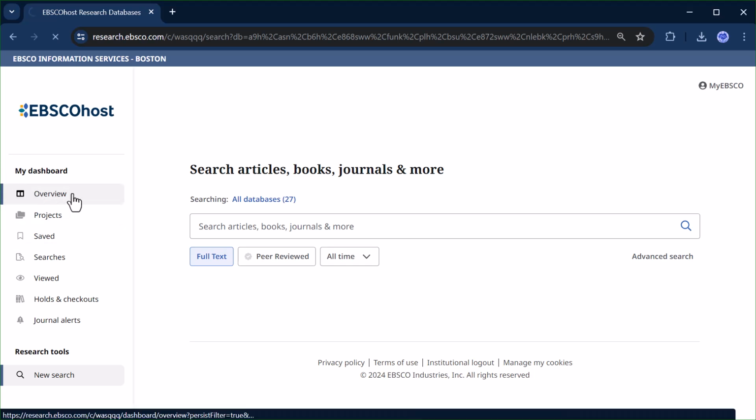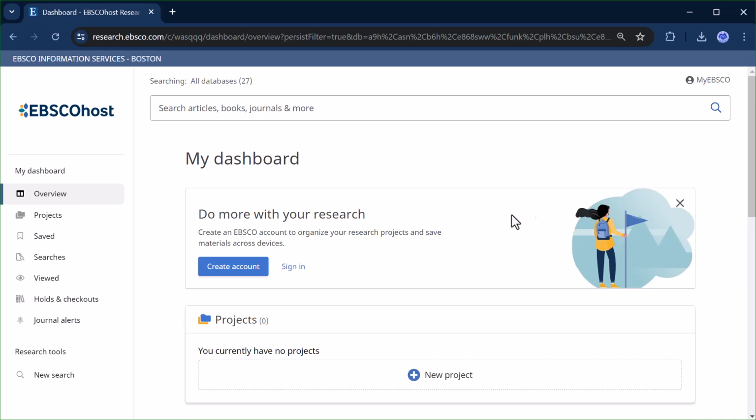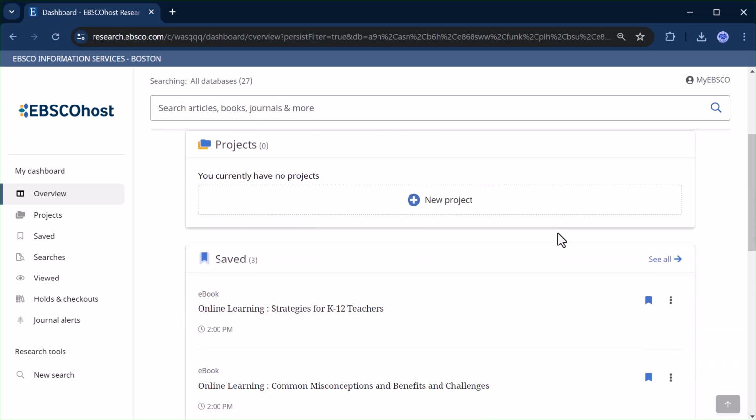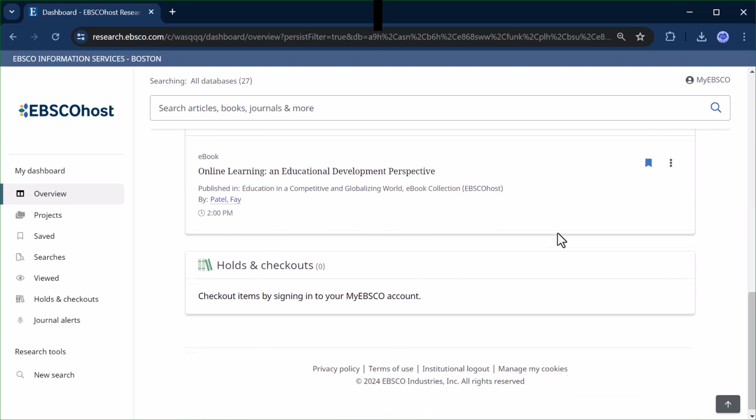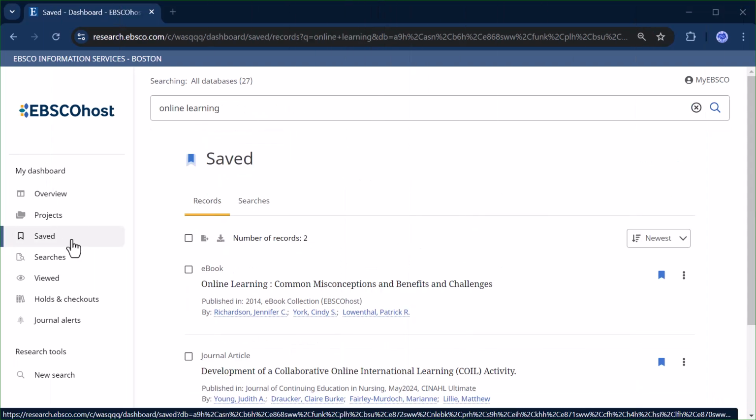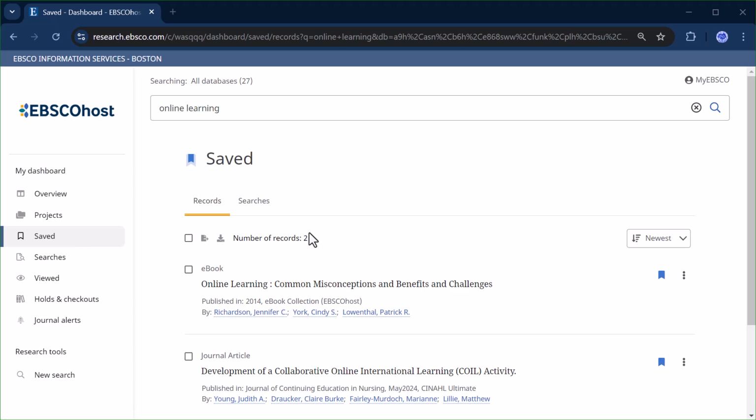You can click into the overview to see a summary of your most recently created projects, saved articles and searches, recent searches, and articles you have viewed. Click Save to view all of your bookmarked articles, ebooks, and other records, as well as your saved searches. You can remove bookmarks or access the Tools menu.